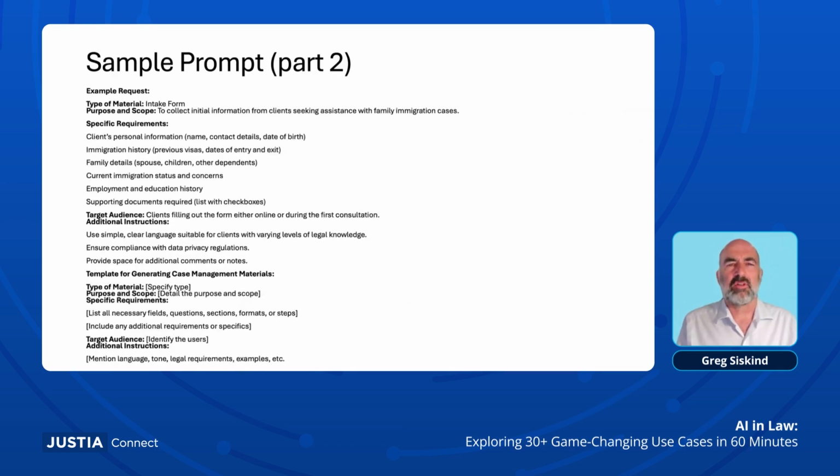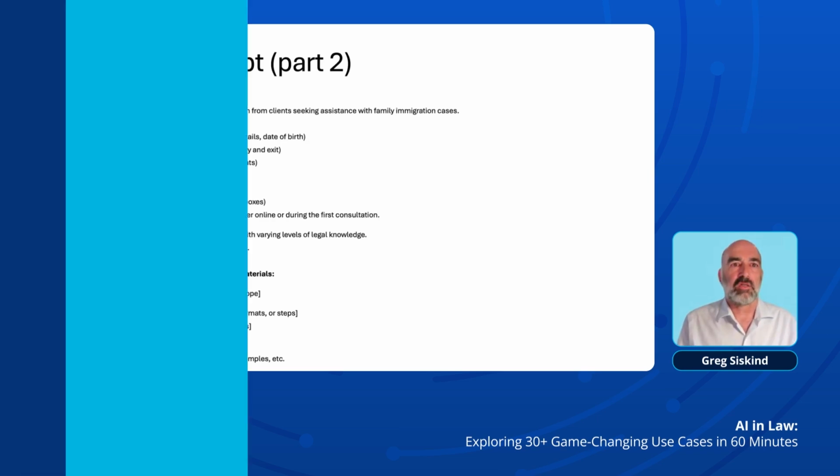I have this sort of divided. The prompt for this is really kind of long, but there's the example. Sometimes it's a good idea to put in an example of what you want in the end, to help it figure out how to structure the document that it's going to be producing in the way that you want. And that's why I included a second page for this one.